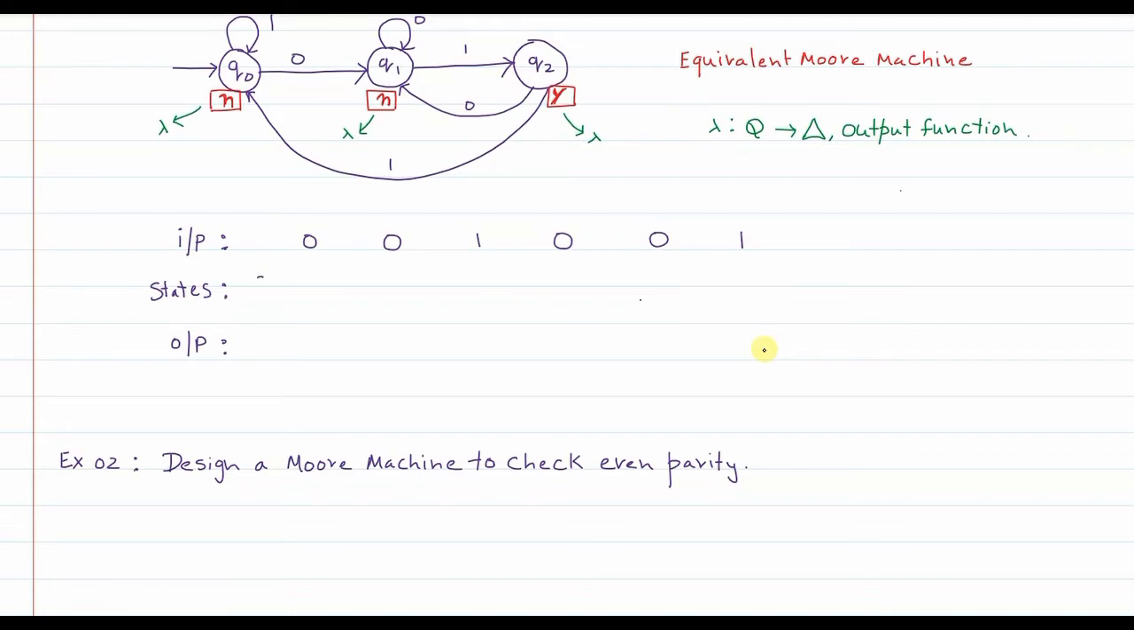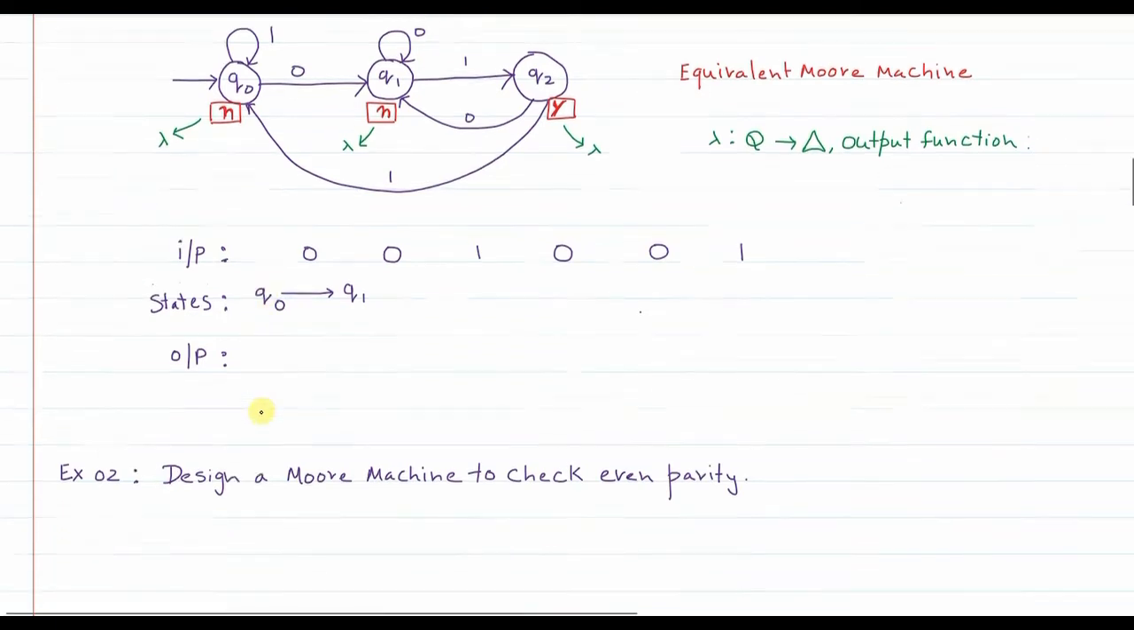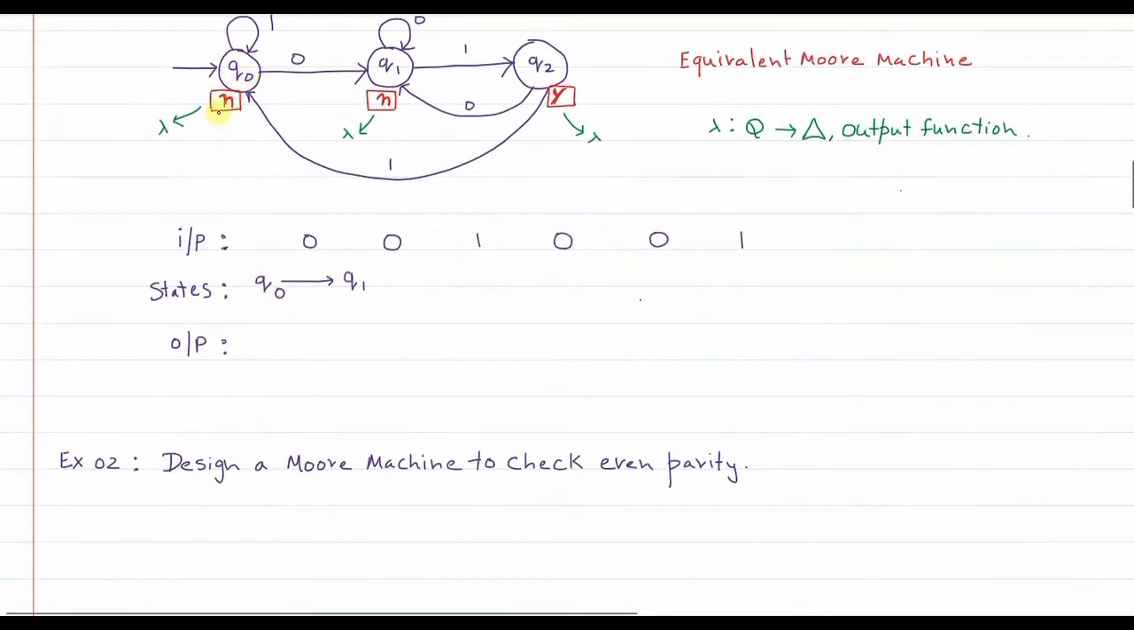Now initially we are in Q0 state. In Q0 state, when 0 is encountered, we go to Q1 state. So from Q0, when 0 is encountered, we move to Q1 state. Agreed? Now when initially we were in Q0 state, the output associated with that state was no. Correct? Now that we are in Q1 state, the output associated with Q1 state is again no.